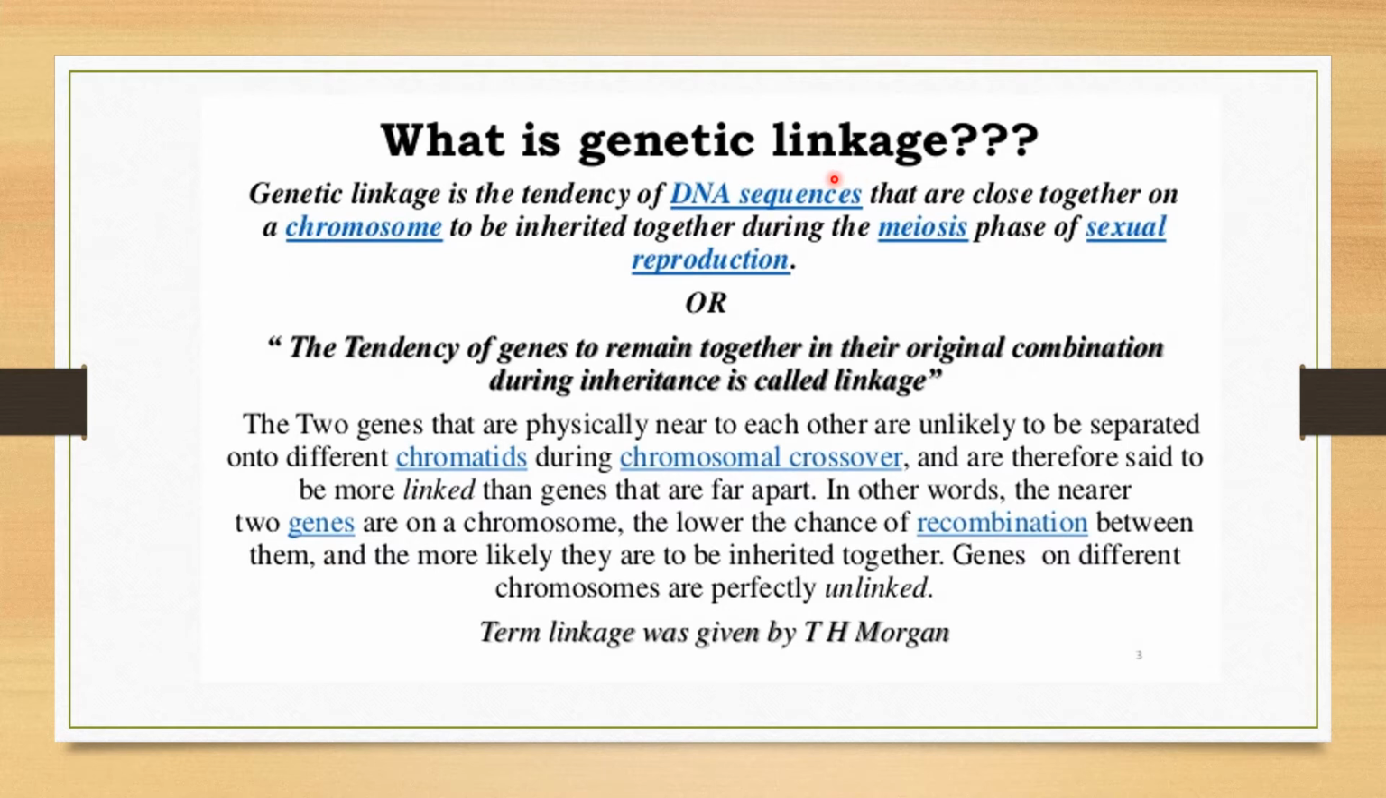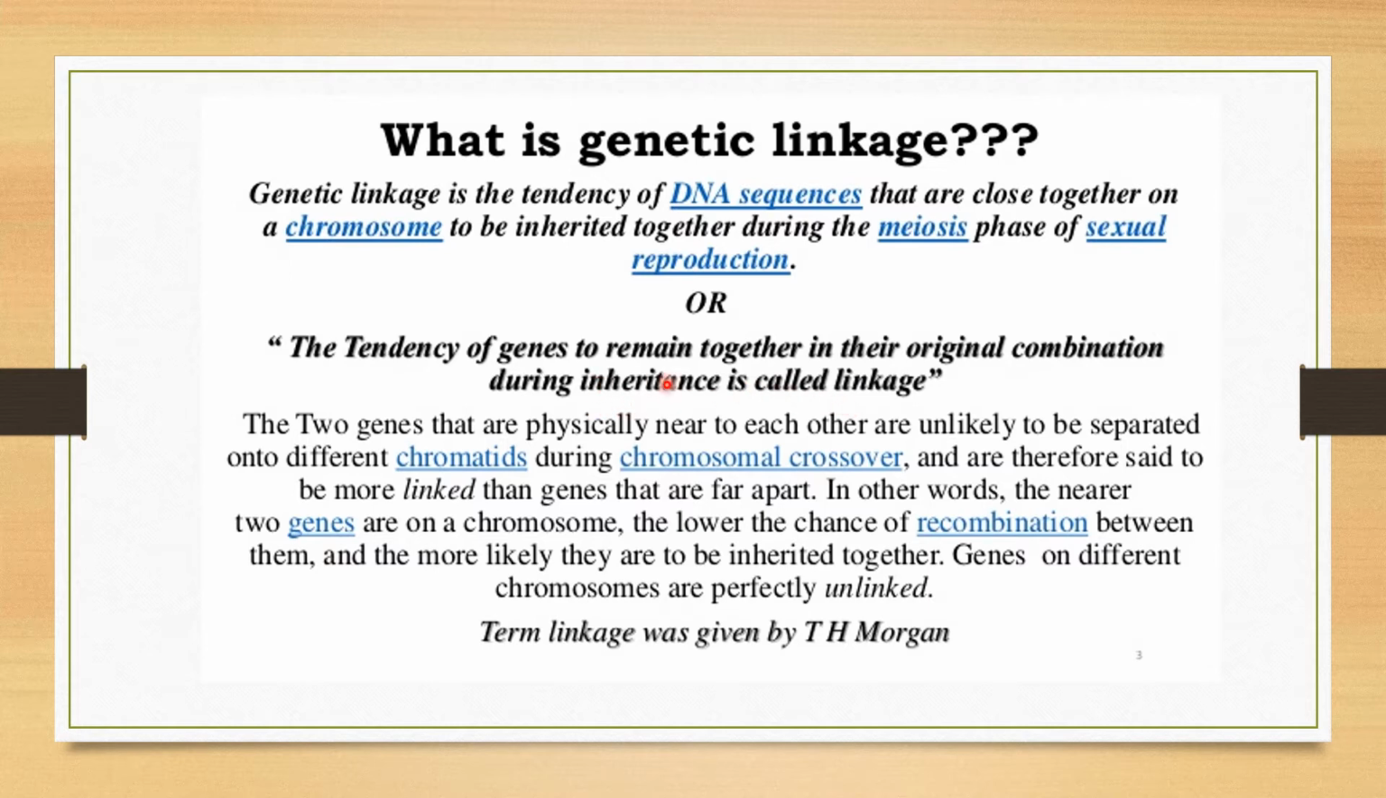From the word linkage, you must have understood this. It signifies linking. What has been linked? Here, genes are linked. But where are those genes present? They are present on the chromosomes. Fine. That is genetic linkage. Now you can explain it the other way around. The tendency of genes to remain together in their original combination during inheritance is called linkage. It means the tendency of the genes that are together on the chromosome to stay in the original combination even during inheritance is called linkage.